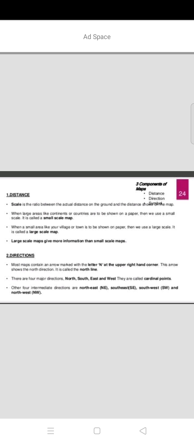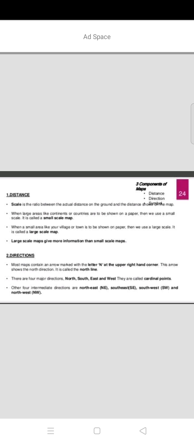Next, SW means southwest and NW means northwest. These are the intermediate directions. So if you draw anything in any map, a large scale map or a small scale map, we use the directions. These directions play a key role when we draw anything on a map.